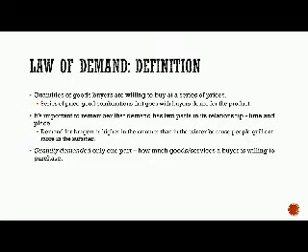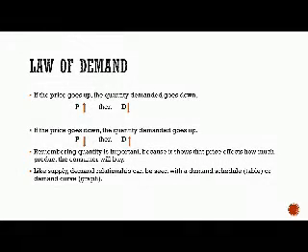Quantity demanded is only one part. It's how much of a good or service a buyer is willing to purchase at a given price. The way that price and quantity demanded go together is that if price goes up, quantity demanded goes down. People don't want to pay more for the same product they can get somewhere else. So as price goes down, the quantity demanded goes up. People are more likely to splurge.